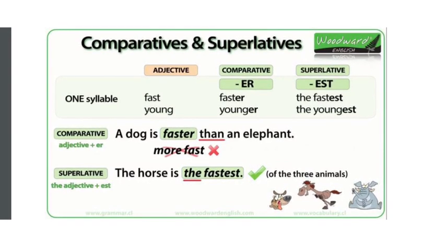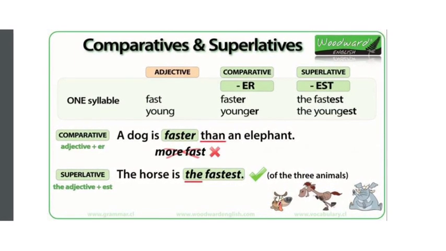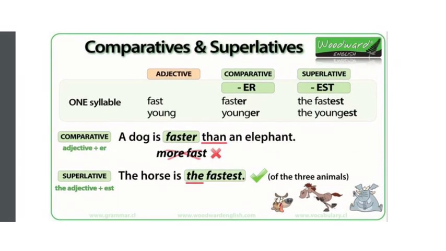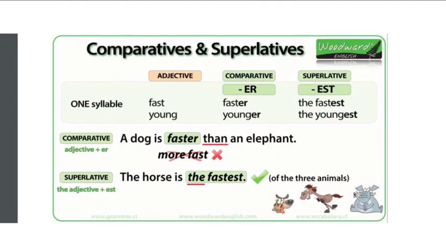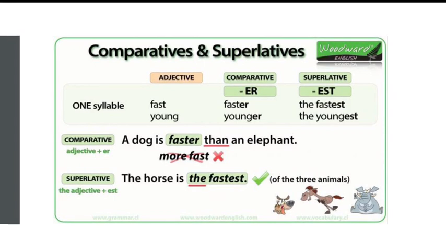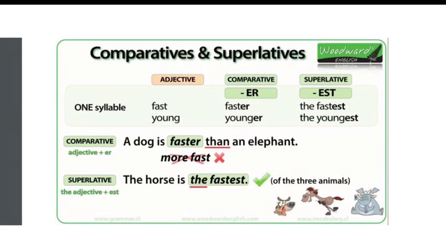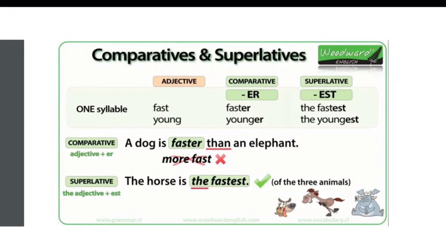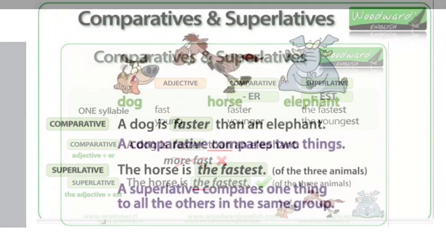I'm going to say it in Spanish. Algunos utilizan more fast porque quiere decir más. More means más, but it's incorrect. You must use faster. The dog is faster than an elephant. The horse is the fastest of the three animals.